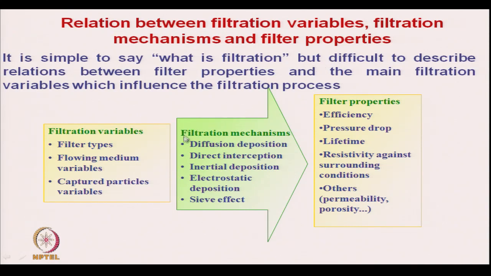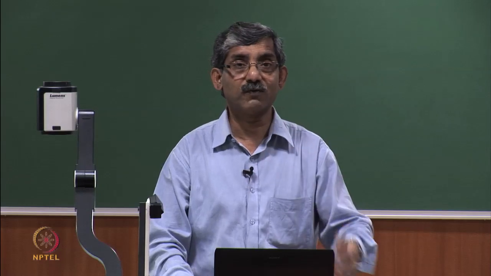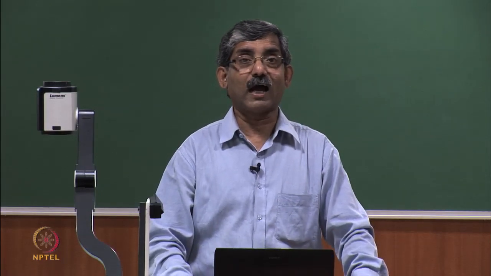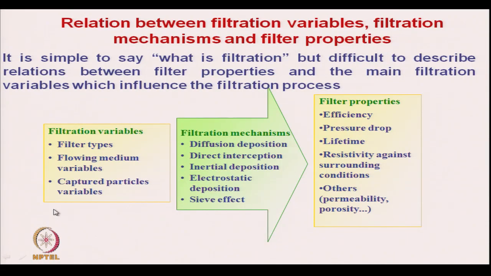So, we have discussed the filtration mechanisms, and filtration variables are the filter type, the flowing medium, whether it is air or liquid, whether it is a woven filter, non-woven filter or composite filter, and the type of particles, the diameter of the particle, the diameter distribution of particles. All these things are important, and we must correlate these filtration variables with the mechanism.